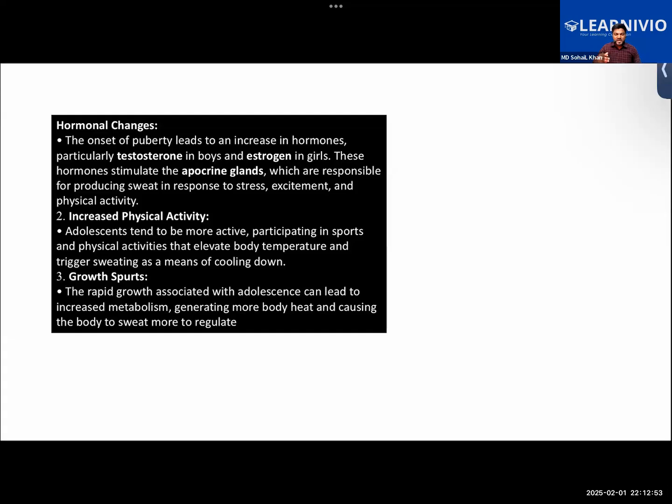So as we see, there are increased levels of activity during adolescence, we do more physical activity, hence it leads to more sweating. When we do physical activity, it increases the heat of the body, the temperature of the body increases. To bring it back to normal, we have to sweat.